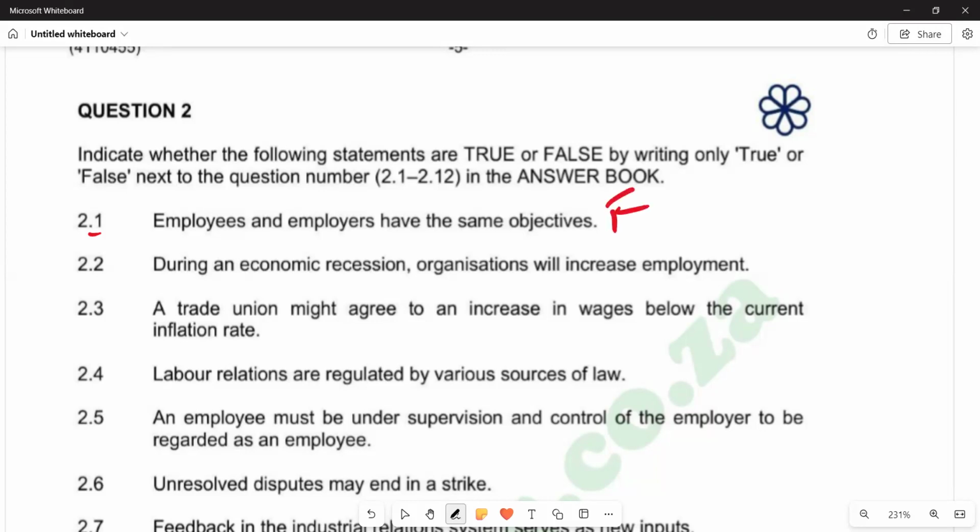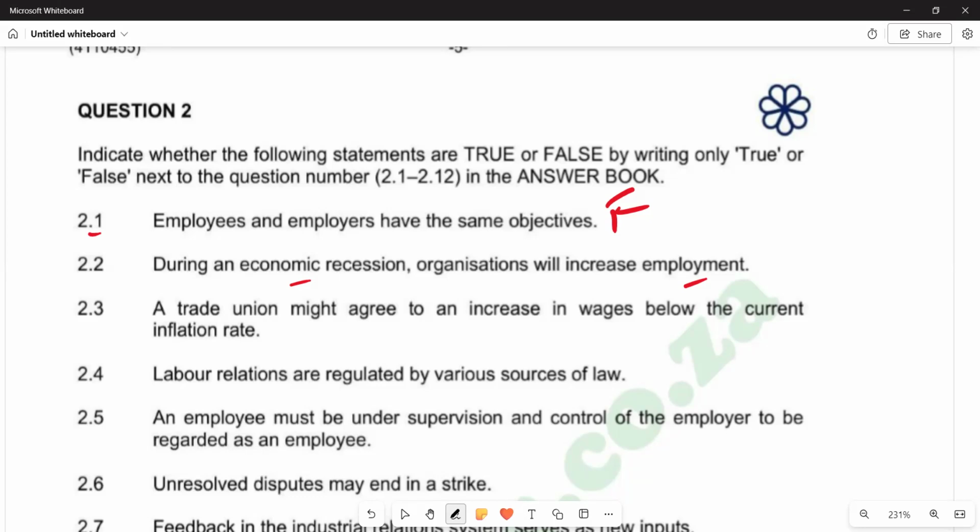Then 2.2, during an economic recession, organizations will increase employment. Let's start by understanding what we mean by economic recession. Whenever there's an economic recession, we say there is a business cycle contraction. A business cycle contraction describes economic recession, and it occurs when there is a period of broad decline in economic activity. This is a reduction in the total monetary value of goods and services being produced in the country.